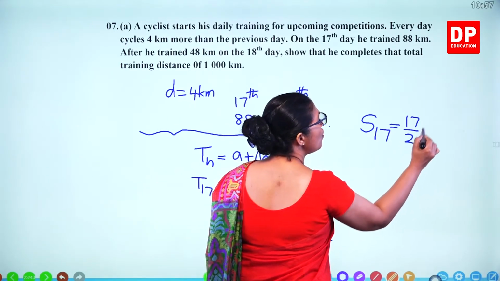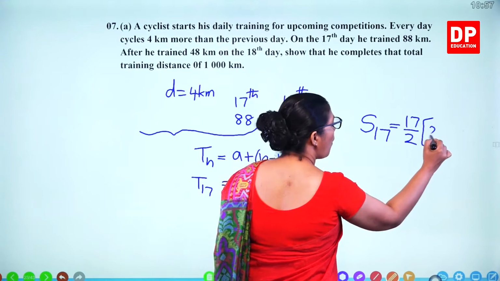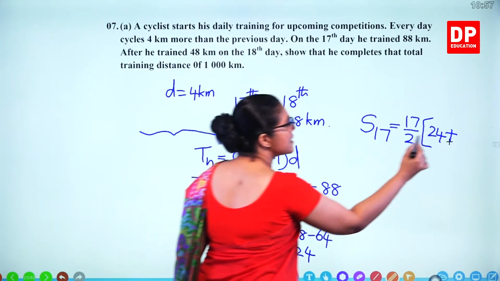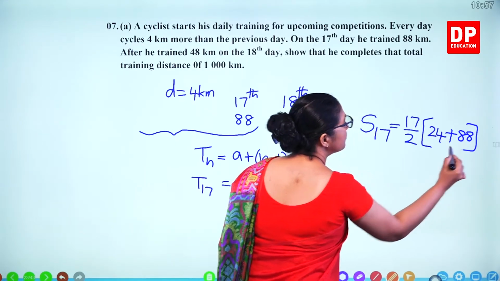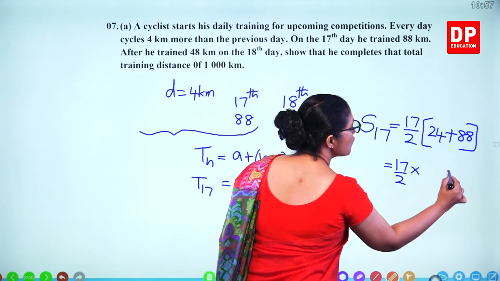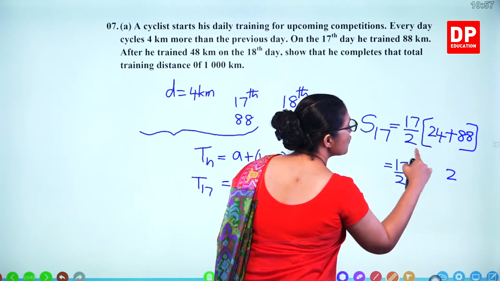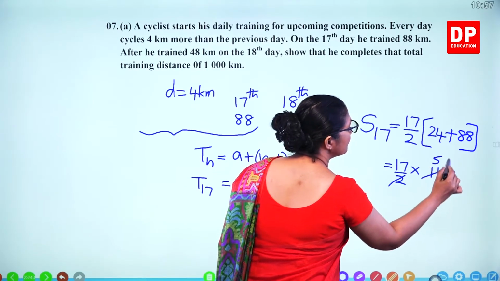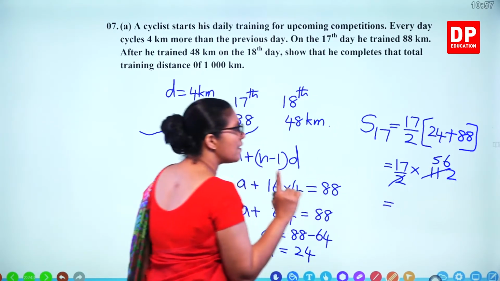So we know the first term and we know this is 17 days. 17 divided by 2. The first term is 24 and the last day, that's the 17th day, that's 88. So 17 divided by 2 into 24 plus 88, 112, that's 56. So you get 56 times 17.